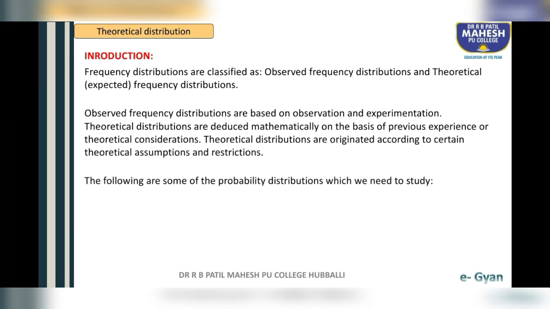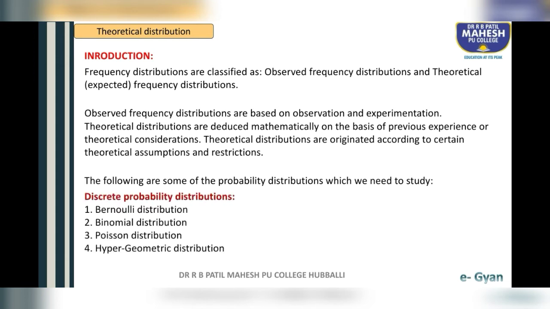Theoretical distributions are originated according to certain theoretical assumptions and restrictions. Okay, students, with this introduction, the following are some of the probability distributions which we need to study. Probability distributions are classified as discrete probability distributions and continuous probability distributions. Let us see the discrete probability distributions.